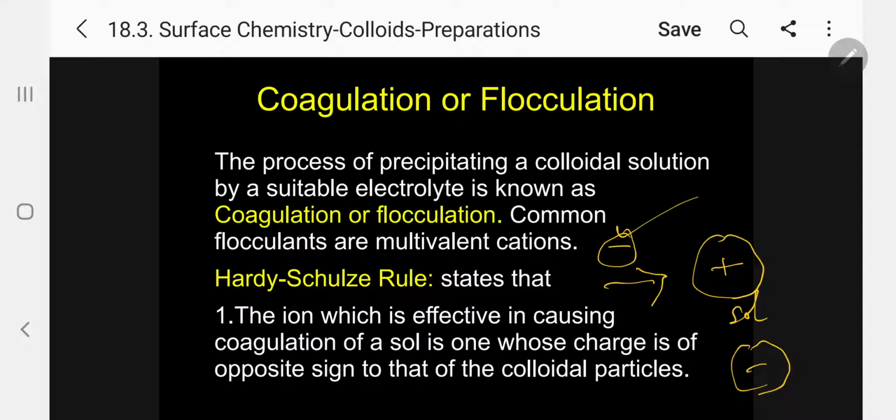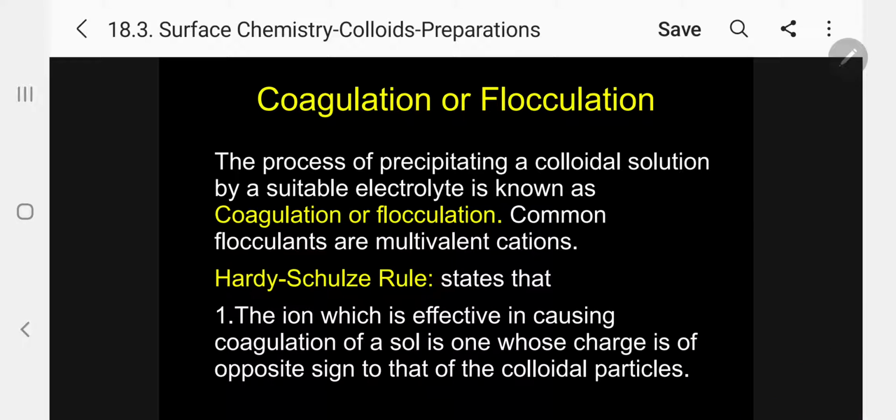Suppose if it is a negative colloid, that is sol, then you add your positive ion. The Hardy-Schulze rule states that the ion which is effective in causing coagulation of sol is one whose charge is of opposite sign to that of colloidal particle. That's why I have given under the classification based on the charge, what are all the positively charged colloids, what are all negatively charged colloids.